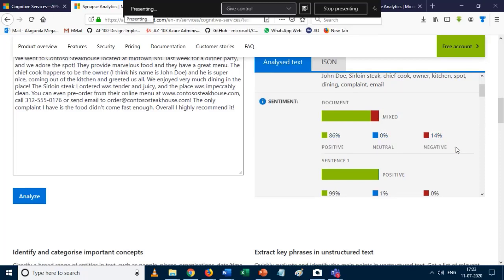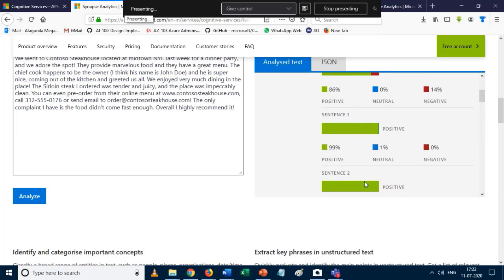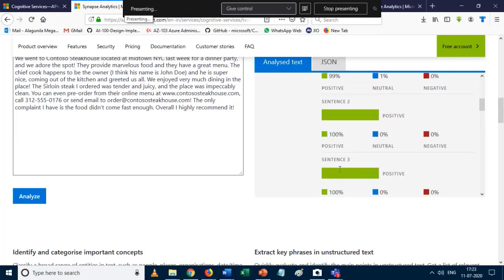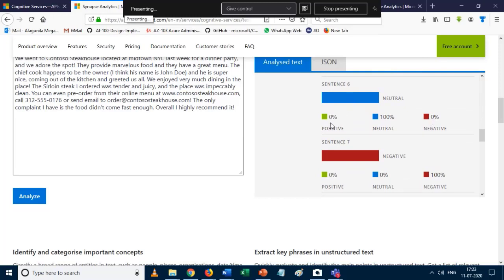If you want to analyze each and every sentence, we have that option too. So see, for sentence 2 it is a positive one. For sentence 6 we have a neutral, it is neither positive nor negative. And for sentence 7 we have a negative one.